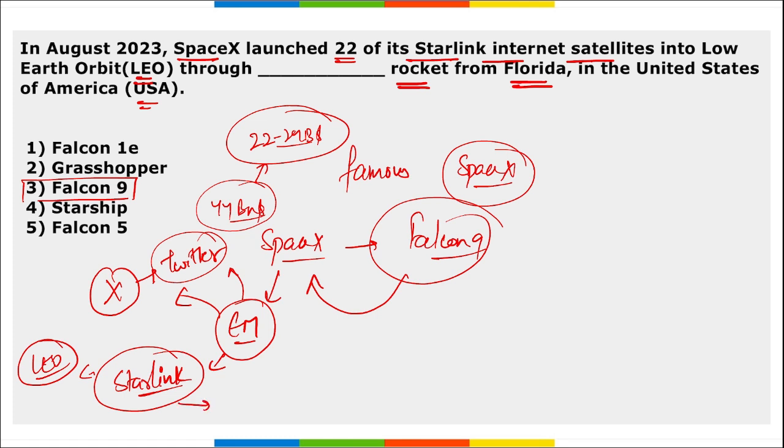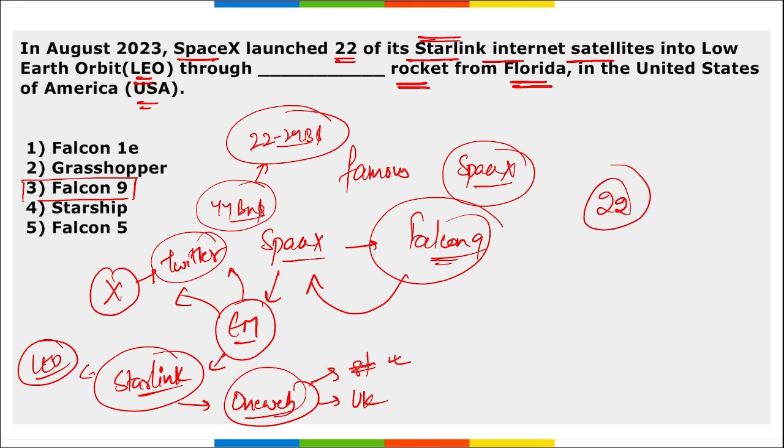Then next thing, a similar kind of company to that of Starlink is your OneWeb. It is owned by UK, and recently OneWeb India have been granted permission to start satellite internet connection in India, right? So it is your SpaceX that, using their Falcon 9 rocket, took 22 satellites of Starlink into the low Earth orbit recently, and it was launched from the United States of America, that is from Florida in USA.